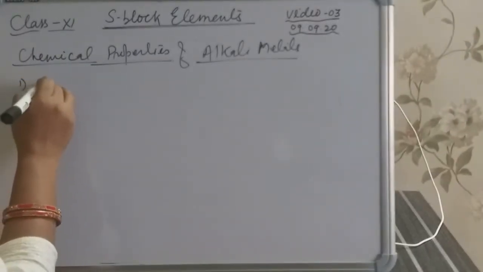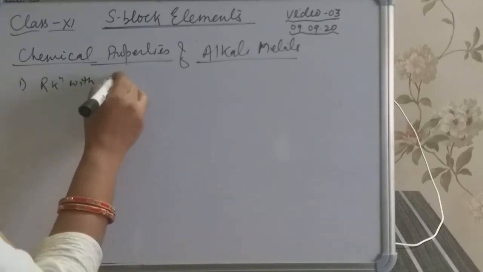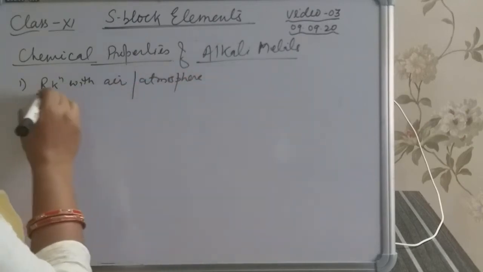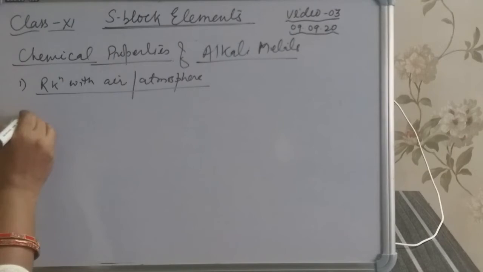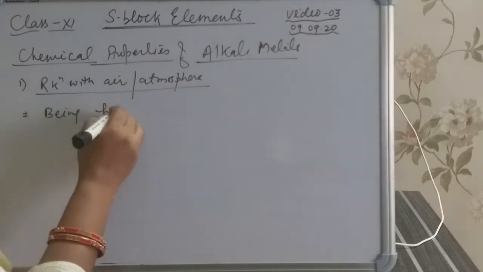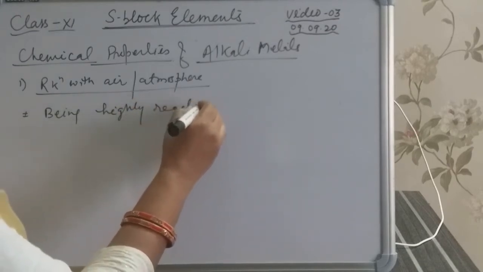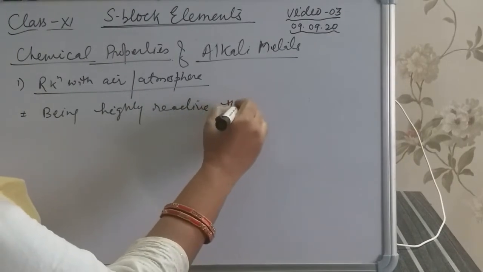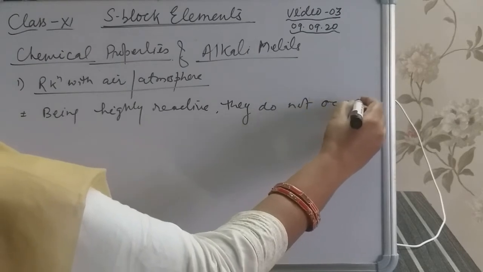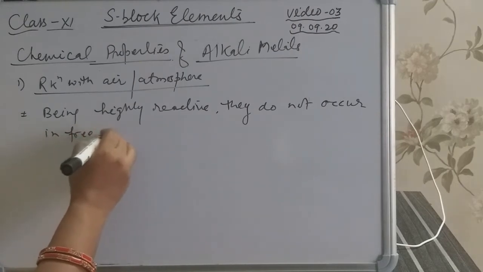The first reaction is with air or atmosphere. Being highly electropositive in nature, being highly reactive, they do not occur in free state.